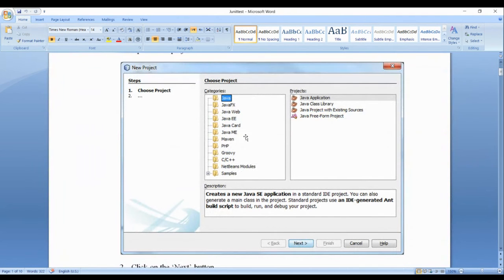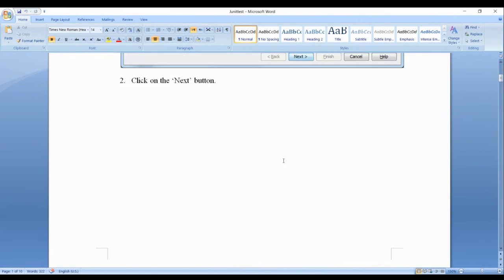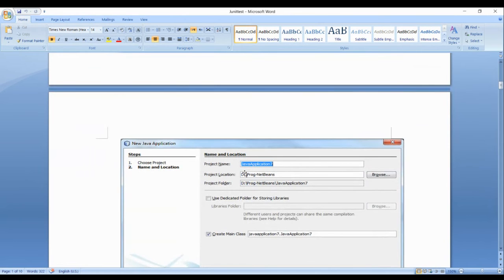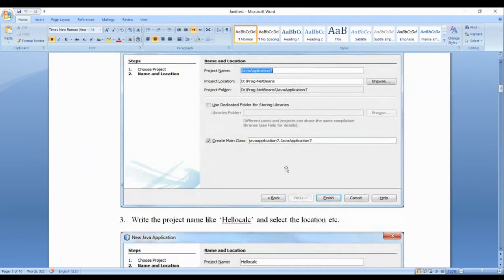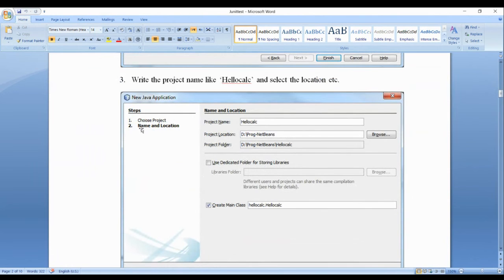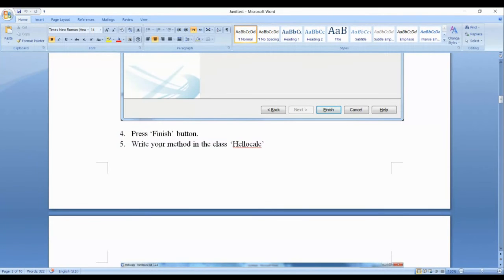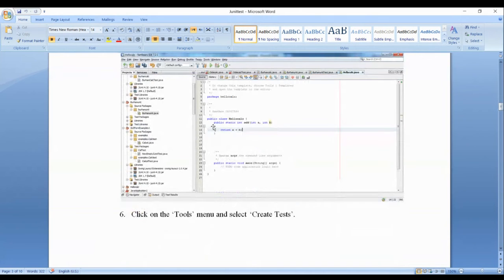So you have this interface, Java application. Click on next, name it Java application, HelloCalc. Press the finish button. Write your method in the class HelloCalc: public static int add(int A, int B), return A plus B.